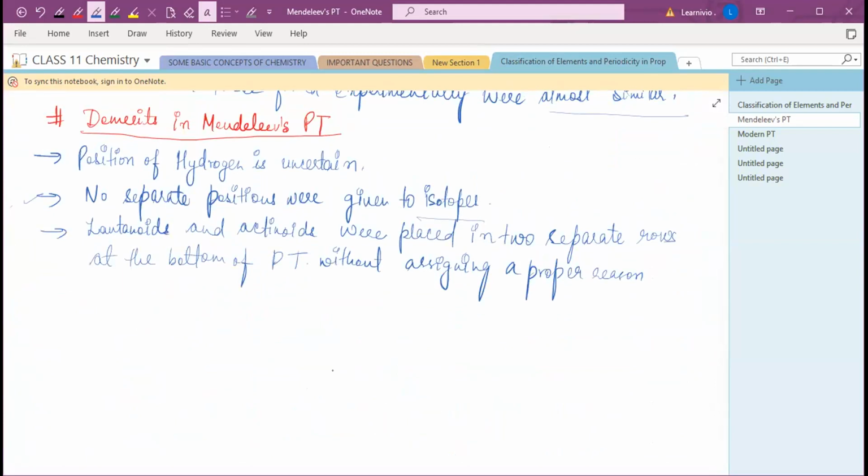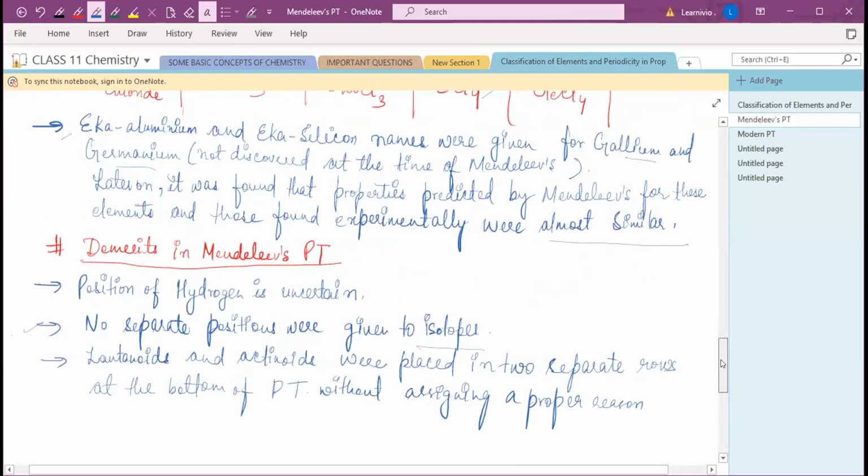What was the reason behind that? Why put the lanthanoids and actinoids in separate rows? Without assigning a proper reason, he placed the lanthanoids and actinoids in two separate rows. So that's the limitation. उन्होंने बताया नहीं था why he put that. Lanthanoids and actinoids, these are the F block elements. Clear? So those are the demerits of Mendeleev's periodic table. I hope it is clear now. Yes, ma'am.